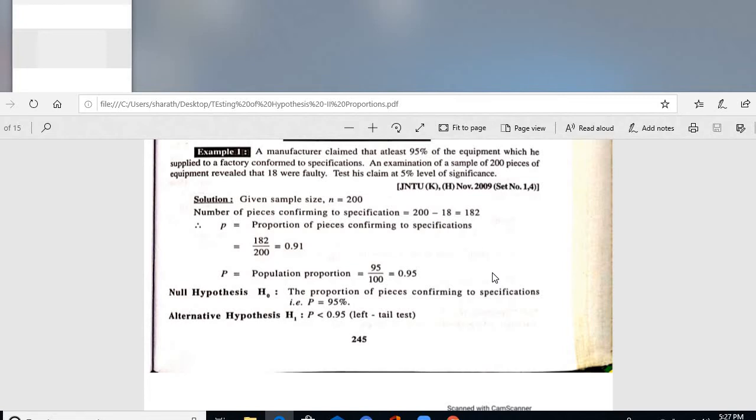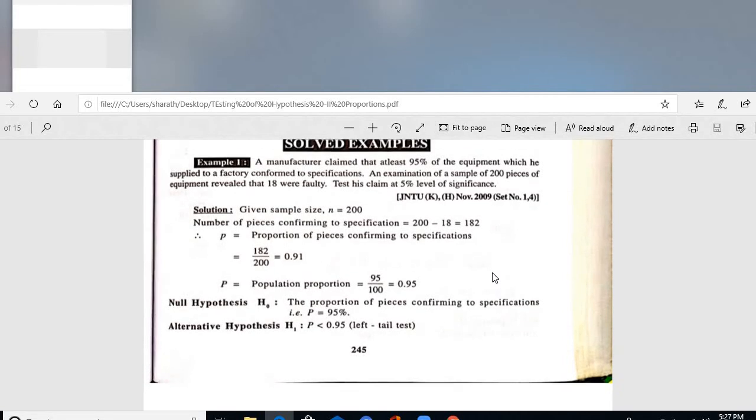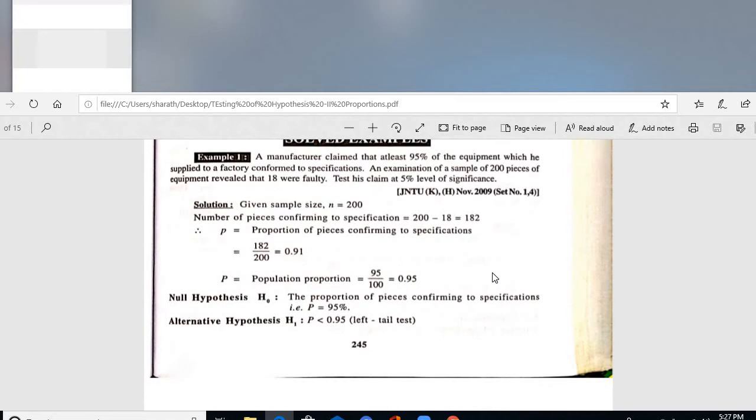The alternative test is, and why are we selecting a left tail test here? Test his claim at 5% level of significance means that if 95% and above items are good quality, then the company claim will be satisfied.